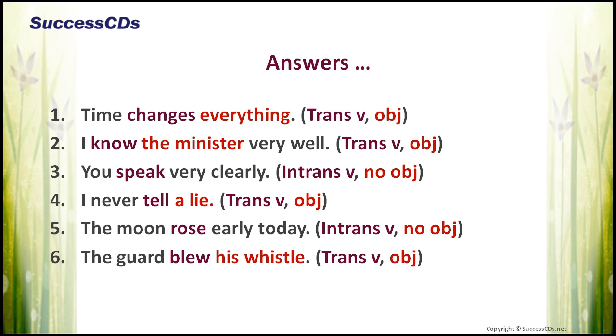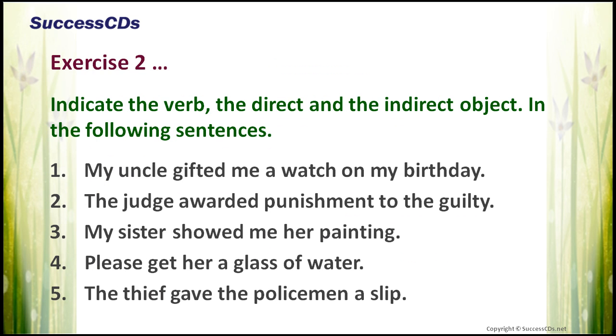Let us move on to the next exercise. Exercise 2. Indicate the verb, the direct and the indirect object in the following sentences. My uncle gifted me a watch on my birthday. The judge awarded punishment to the guilty. My sister showed me her painting. Please get her a glass of water. The thief gave the policeman a slip. Let us have a look at the answers.